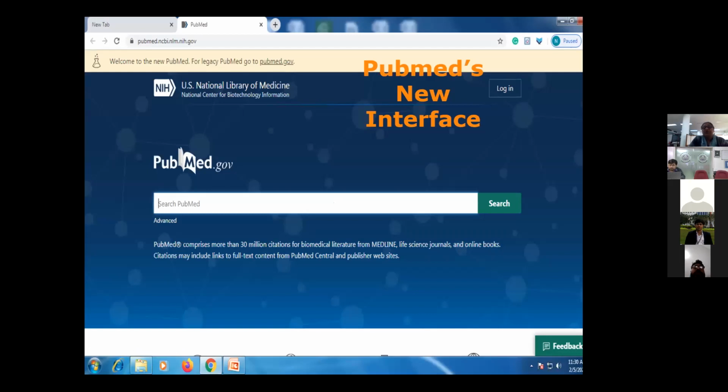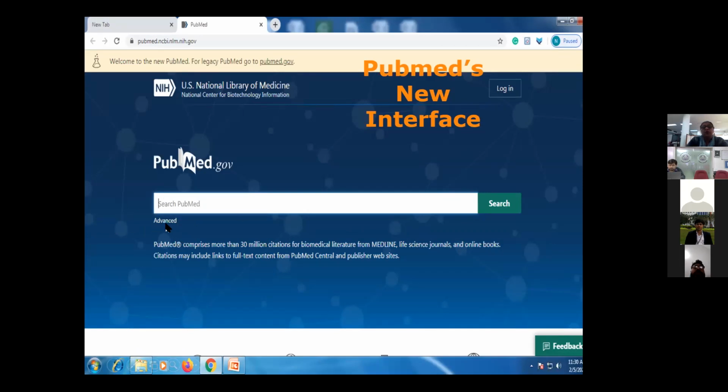This is the new PubMed interface that I'm trying to show. On the right, you have a login where you need to register. If you need to save your searches, you need to register. Only then can you go into the advanced searches, get everything done there and save your searches. But if a superficial basic search has to be done, then you may type here and do the search.